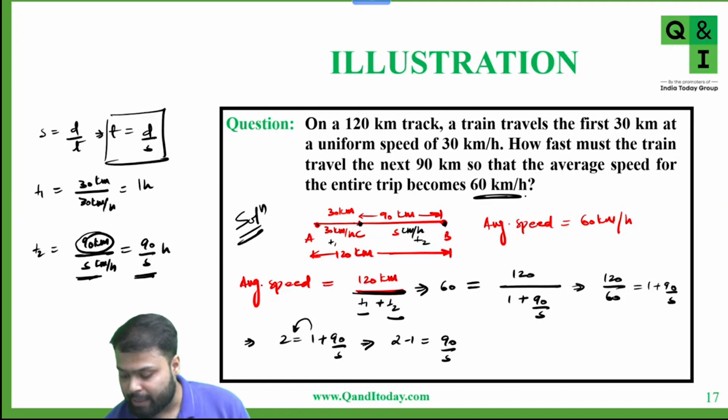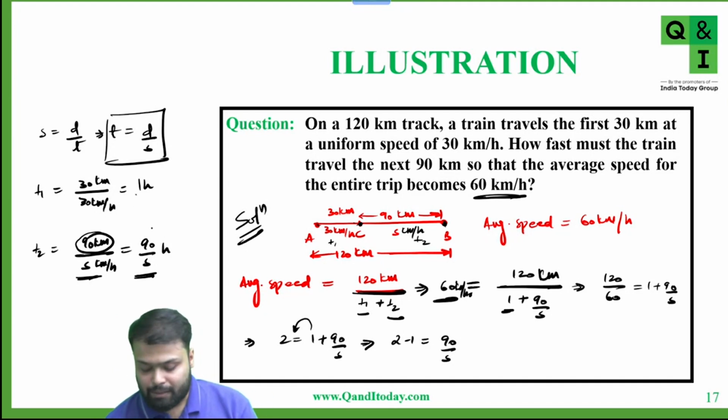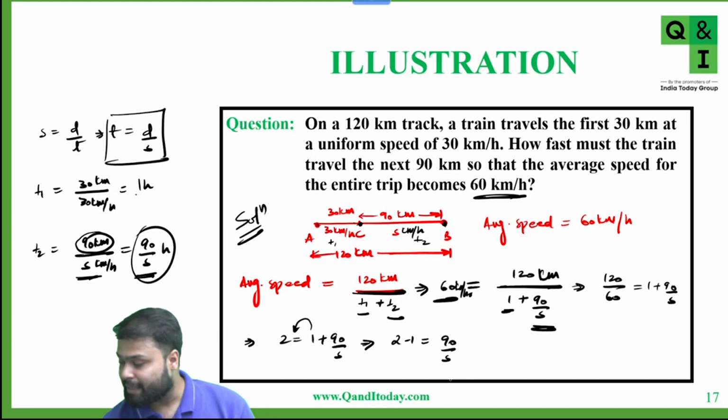In the question it is given that average speed is 60 kilometer per hour. Total length is 120 kilometer. T1 is 1, how? 30 by 30 is 1. And T2 is 90 by S. Now you can cross multiply here.